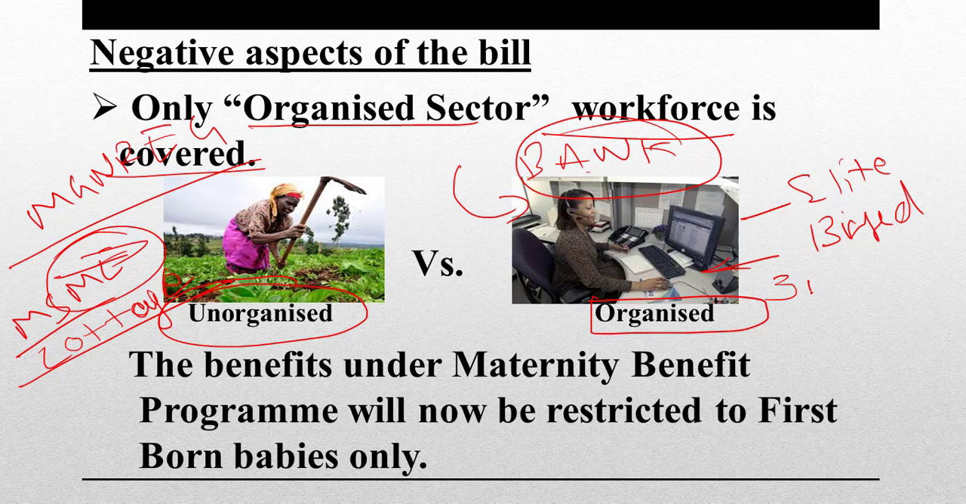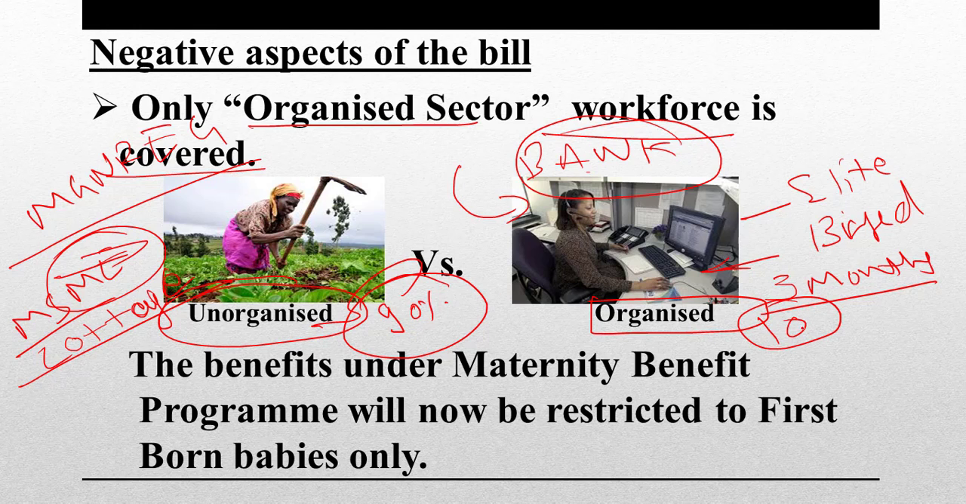Their employers themselves are giving 3 months leave at least. So this is the biggest criticism, that you leave aside 90% of the women workforce which is employed in the unorganized sector, and cover only 10%, and that too the 10% which is already having some form of social security in the form of insurance, in the form of other facilities which are given by the organization to their employees.